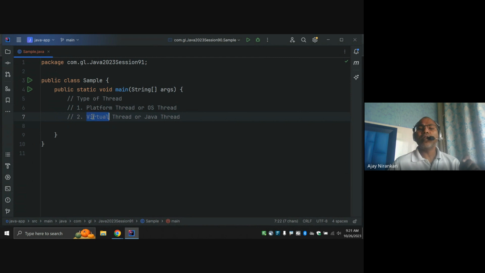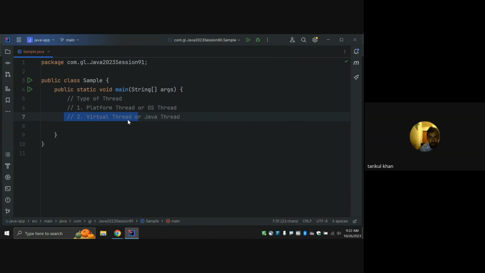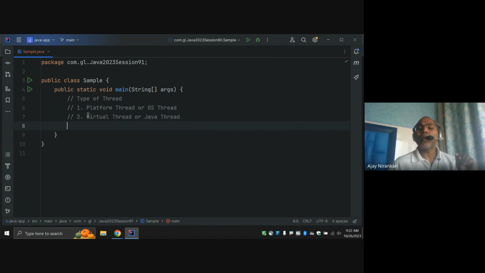But virtual threads were released before Java 21, in 2019, as a preview feature, not as a main feature. Now, from Java 21 onward, you download the latest JDK version and you get the virtual thread concept. So let's first understand the differences, and why these new virtual threads are needed in the Java ecosystem. Already we have been doing multi-threading for the last 25, 30 years.